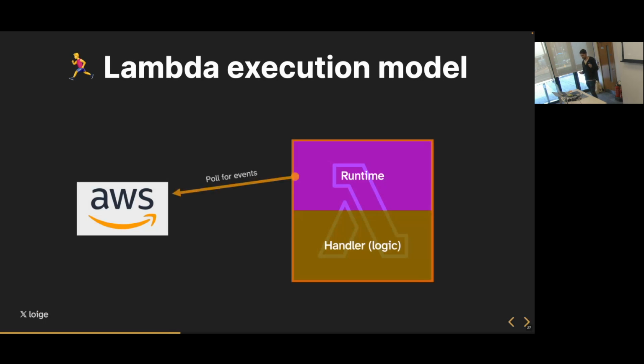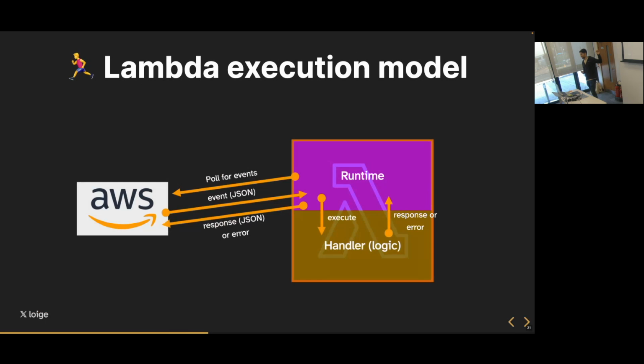And the mechanism is that this component called runtime goes on a loop, polling the control plane in AWS and basically asking, is there an event for me? Is there something that I can do? And at some point, there is going to be an event, which is effectively a JSON blob that represents something important that is effectively the input data that is going to go into our Lambda execution. And the runtime is responsible for taking that information, converting it into something that the specific handler can process, and just waiting for a response. So the handler at that point is going to run, and it's going to produce either a response or an error that is sent back to the runtime, and then the runtime needs to send it back to the control plane.